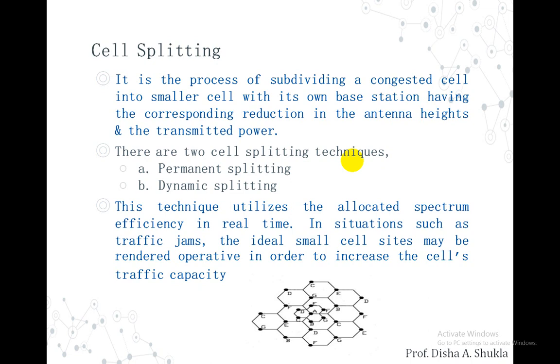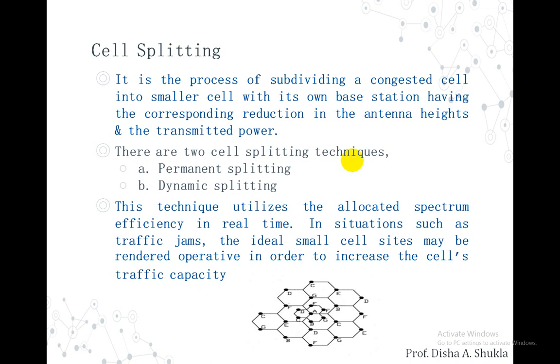That is, how do they transfer the whole load from a huge cell to the split cell? They do it generally at the lowest traffic point, usually at midnight on a weekend, when the number of users will be less. At that time the service transfer is done.